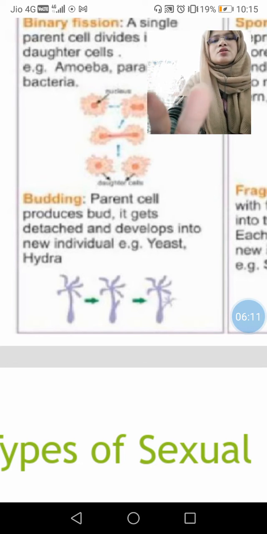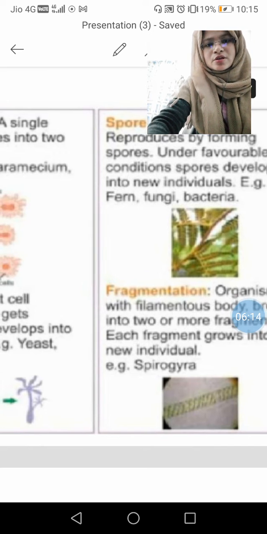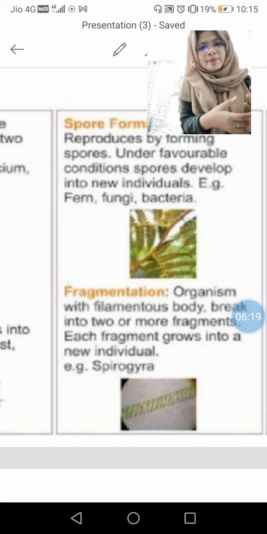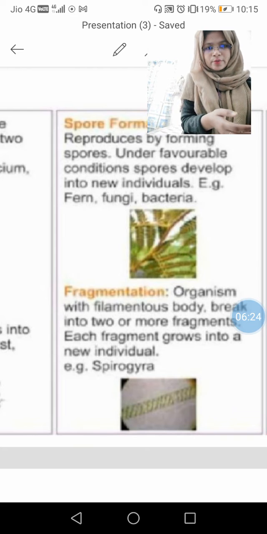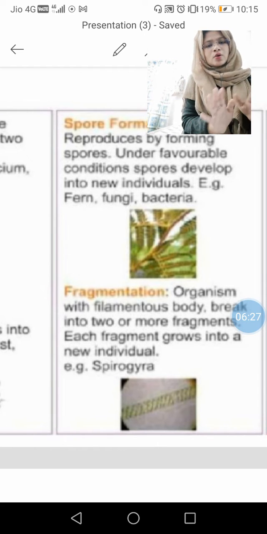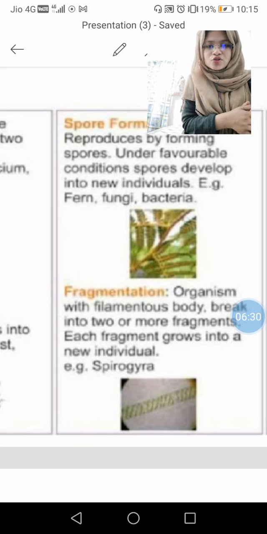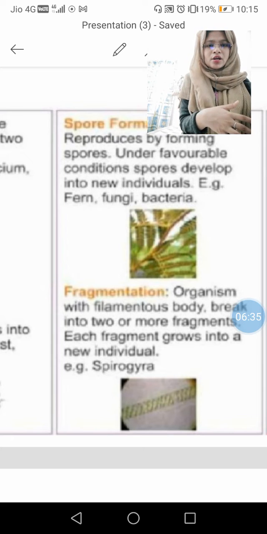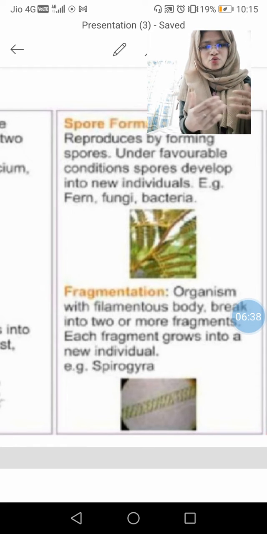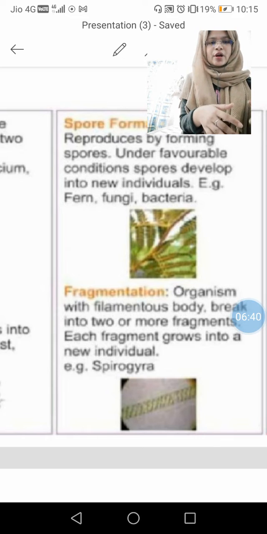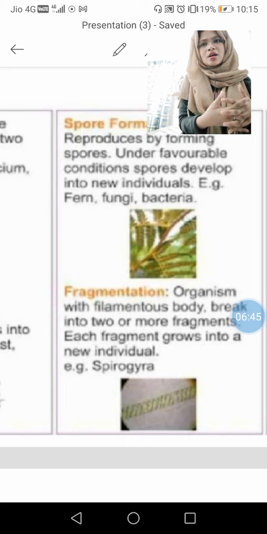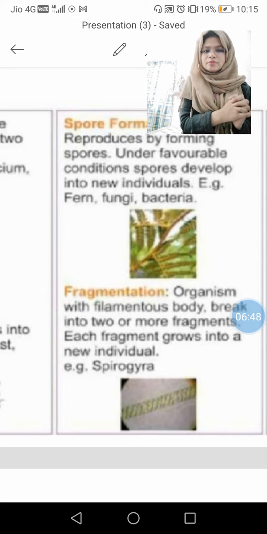Next one is spore formation. Spore formation mostly occurs in bacteria. What happens in spore formation? Spores form under favorable conditions, and spores develop into new individuals. Next, fragmentation: organisms with a filamentous body break into two or more fragments. Each fragment grows into a new individual. Fragmentation is seen in Spirogyra.